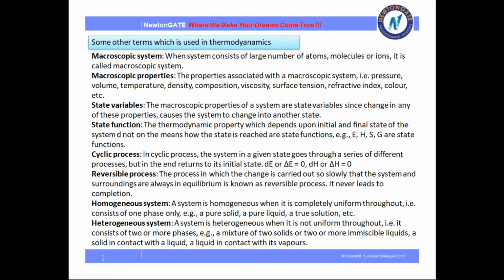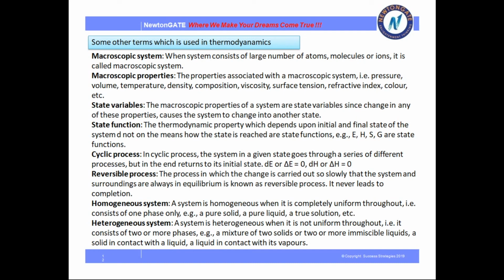Next is state variables. The macroscopic properties of a system are state variables since change in any of these properties causes the system to change into another state. Next, state function. The thermodynamic property which depends upon the initial and final state of a system, and not on the means by which the state is reached, is a state function. Example, E means internal energy, H means enthalpy, S means entropy, G means Gibbs free energy are state functions.